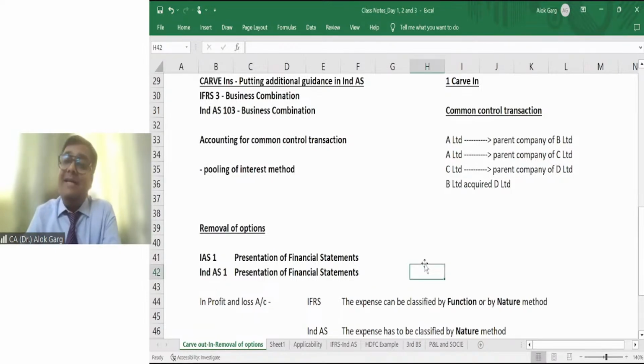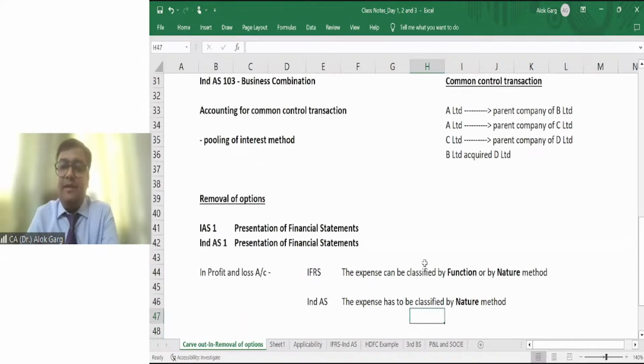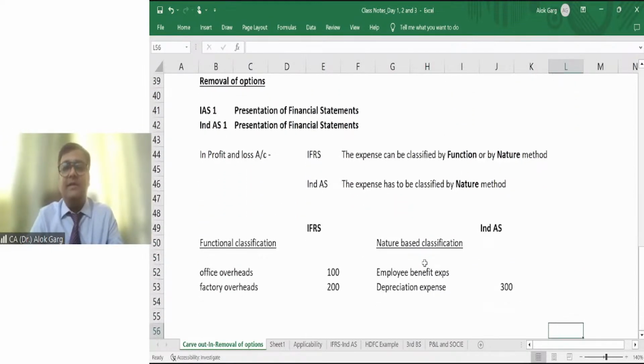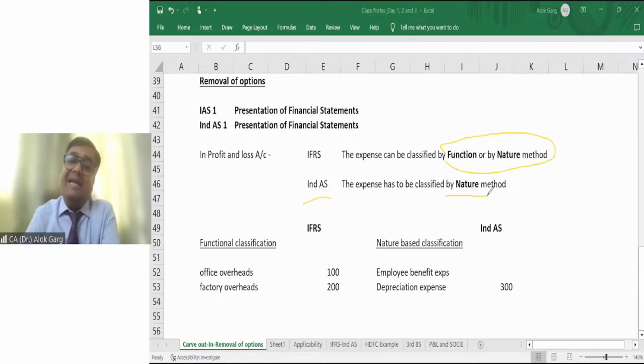Again, in the first standard, Ind AS 1, in IFRS it is IAS 1 on the presentation of financial statements. In the profit and loss account, IFRS says that the expenses can be classified by function or by nature method. What is meant by function or by nature method? In Ind AS, we have removed the choice of function or nature, and we have said that the expense in the profit and loss account has to be classified only by the nature method. Now I will tell you what is meant by function or nature method.